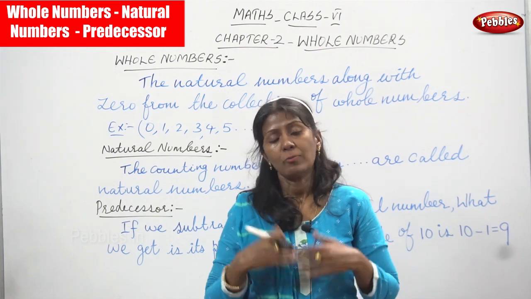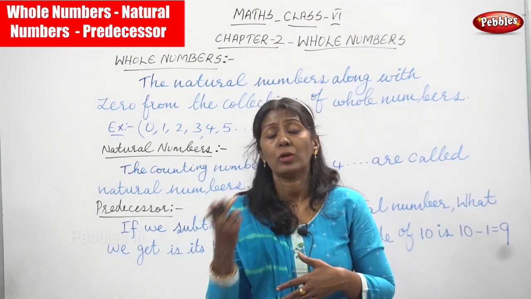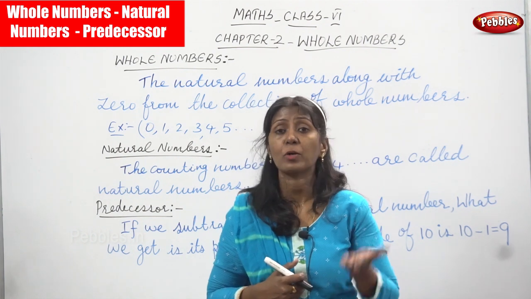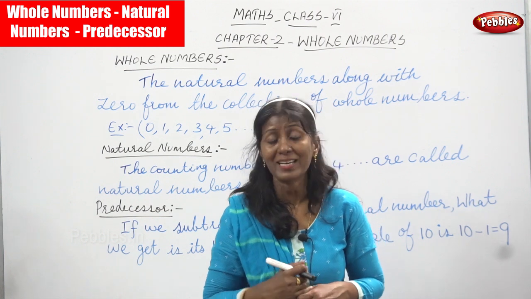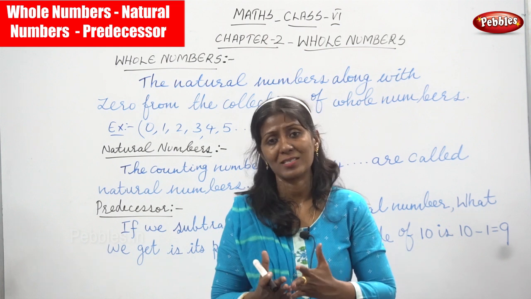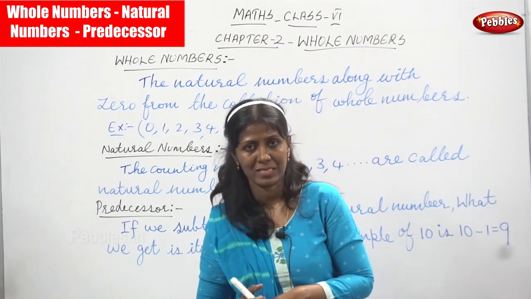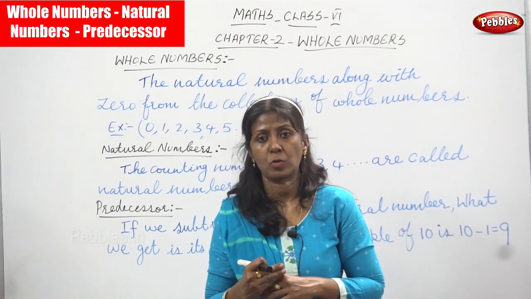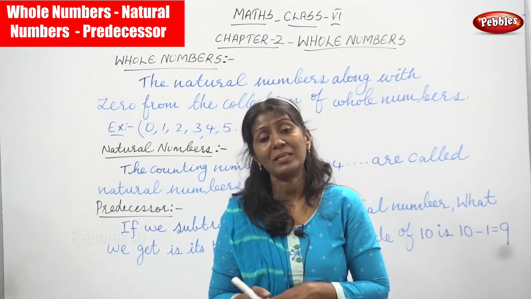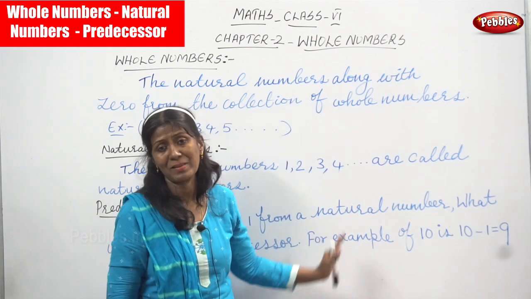So what is a predecessor? You have to subtract 1 from a natural number, and that is called the predecessor. Simply, whatever number you have taken, the number before it is called the predecessor. That means you subtract 1 from a natural number to get the predecessor. I think you understand the basic concept.